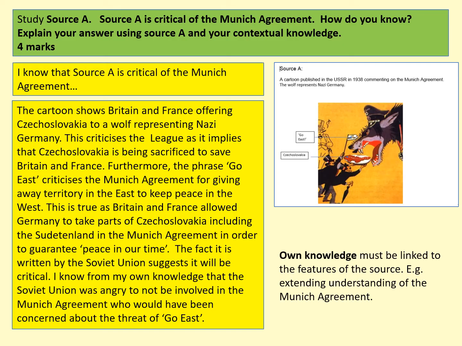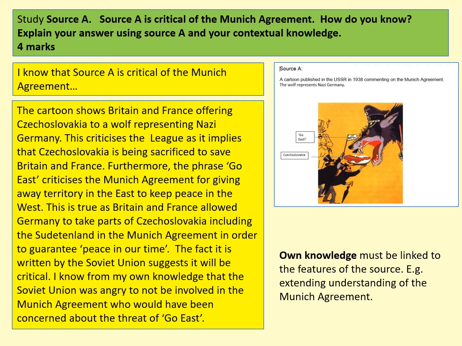The phrase "go east" as well suggests that they are trying to encourage the wolf of Germany to go east, and there is obvious criticism of that, and you want to try and link that into the fact that this is a cartoon published within the Soviet Union by the USSR.